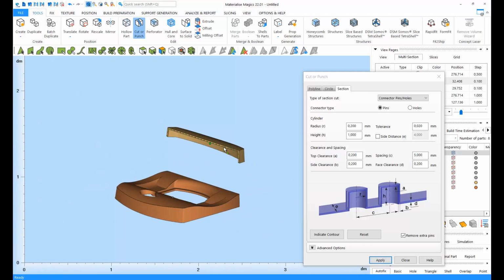For more details on cutting, please watch our tutorial video on the cutting options in Magix.